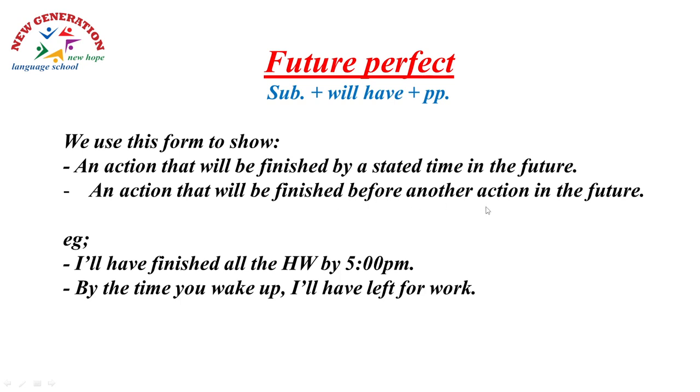We talk about a time after the action is done, or an action that will be finished before another action in the future. So we are going to do many things. We'll talk about the one that will be finished, and then we are going to start another action. For example, I will have finished all the homework by 5 p.m. When it's 5, my homework will be finished. By the time you wake up, this is the time. This is the second action. I will have left for work. So this is the first action. Both of them will happen in the future, but one of them will be finished and then the other happens or starts.